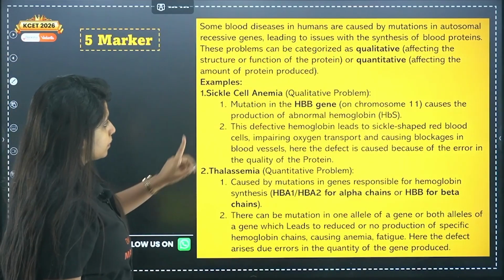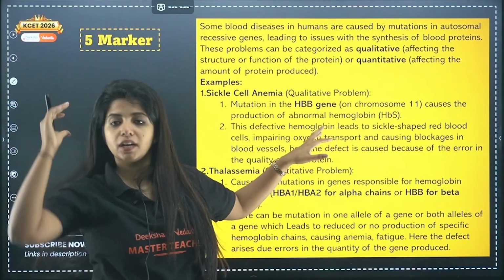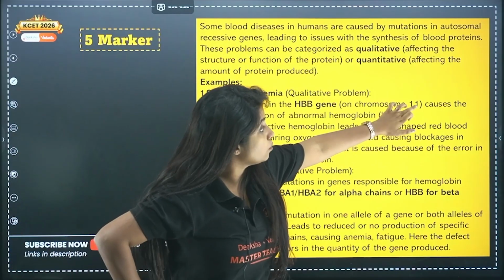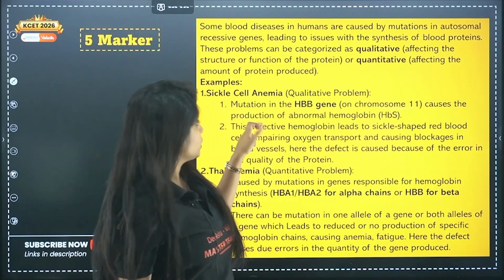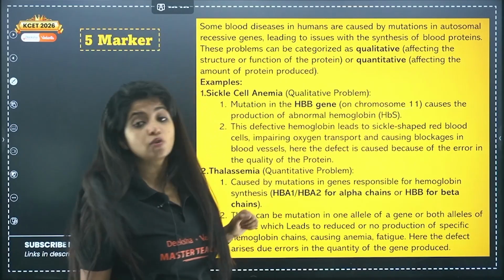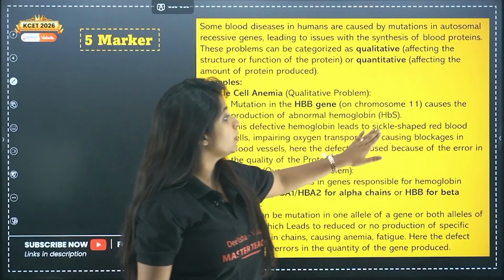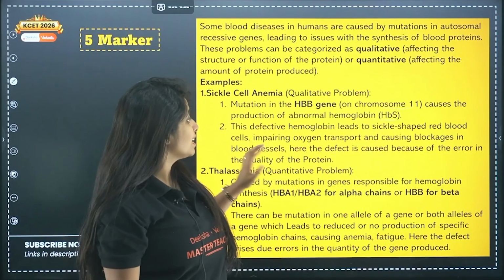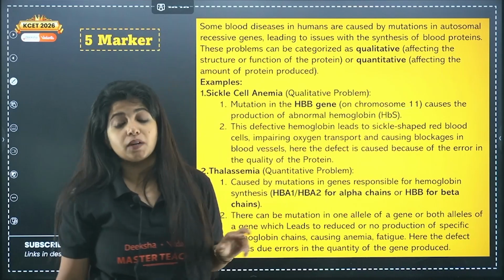So over here, a mutation in the HBB gene, the gene coding for the beta globin chain, on chromosome number 11, my dear children, causes the production of abnormal hemoglobin. You say that this is HbS. This defective hemoglobin leads to sickle-shaped red blood cells, impairing oxygen transport and causing blockages in the blood vessels.